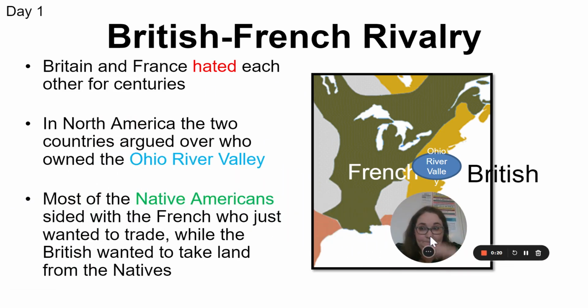So Britain and France hate each other. They go to war several times in European history. They cannot stand each other for centuries. And as more colonists arrive in the 13 colonies, they want to move west towards the Ohio River Valley. Most of the Native Americans who live in the Ohio River Valley decide that they're going to side with the French because they just want to trade, while the British are taking more and more land from Native Americans. So that's what happens. Britain and France hate each other, and the Native Americans decide they're going to side with the French.